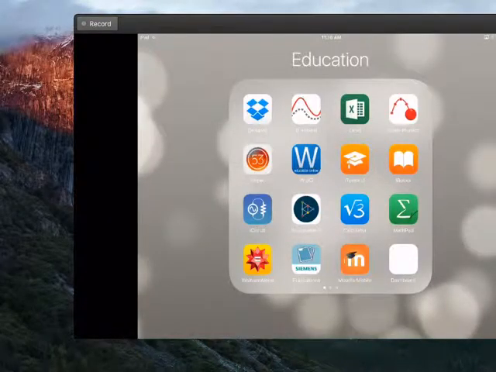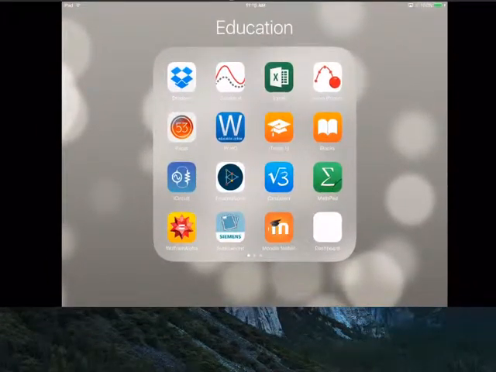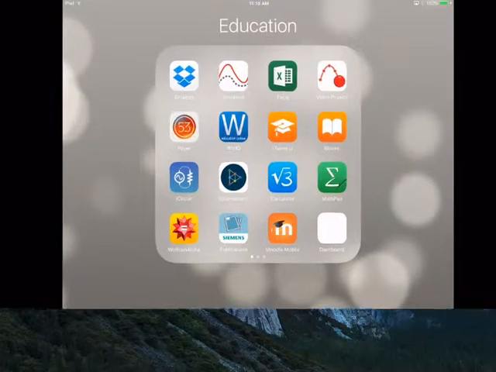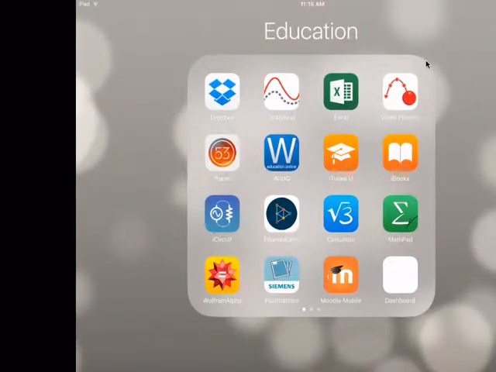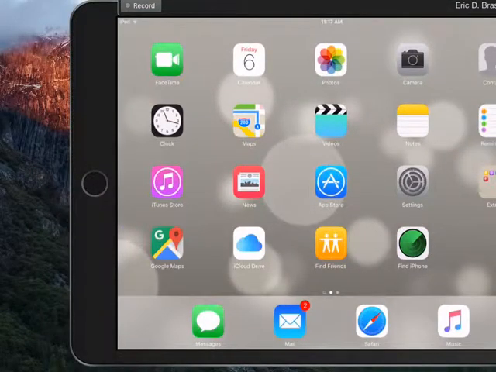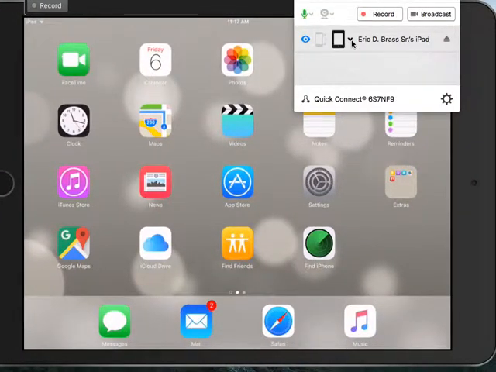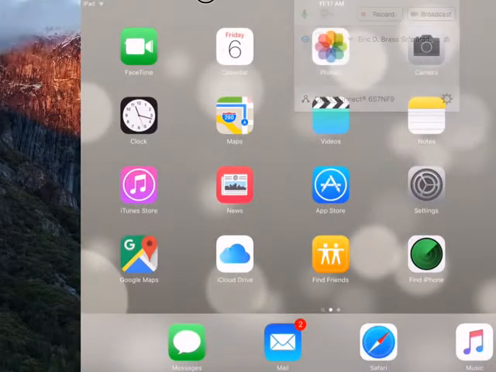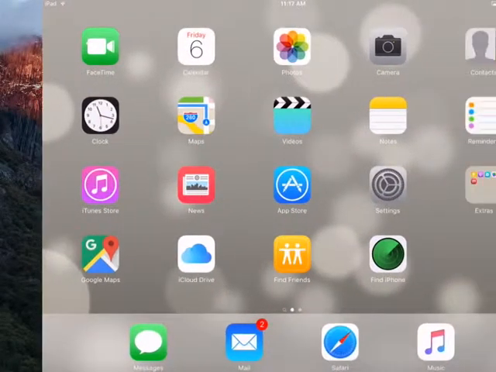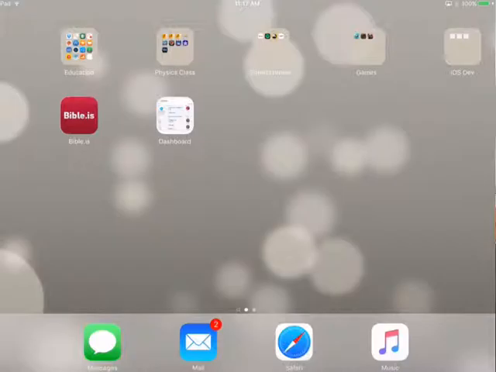Okay, and so now that you see the screenshot here, I don't know what happened to my screen just popping out like that, but I'm going to fix it. So this screenshot is now available, and I'm just going to go back to my home screen. I don't know why it's doing this, but that's okay. Let's just fix it. All right, so I'm going to say no frame and just move this back over here. So I want to go back to the STEM site. Okay, so now that's done.